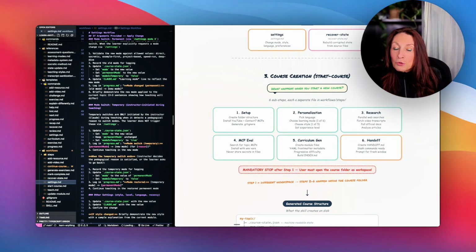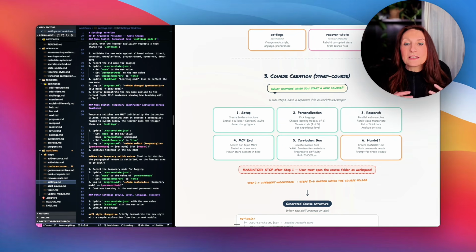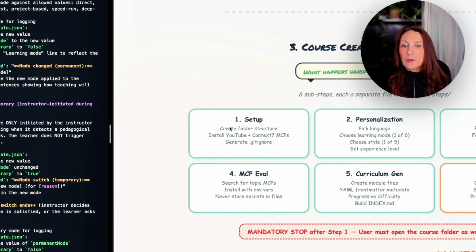Then the course creation. What happens when we start a new course? So the setup, it creates the folder as we have seen, and it installs the YouTube MCP to get the transcription and the Context 7 MCP in case you don't have it installed globally. And it generates a git ignore. Then the personalization. So it picks the language, it shows the learning mode, the style, the experience level. Then the research.